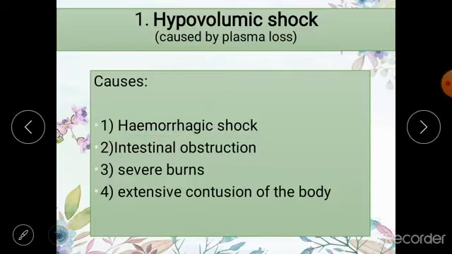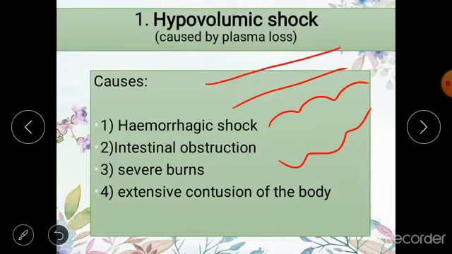So how does blood volume decrease during intestinal obstruction? What happens is, suppose this is your intestine and this is your blood vessel which is supplying your intestine. Whenever your intestines are blocked, there is accumulation of waste products within your intestine, especially bacteria. As you know, there are a lot of bacteria within your gut. Whenever there is obstruction of intestine, there is accumulation of bacteria and other waste products.